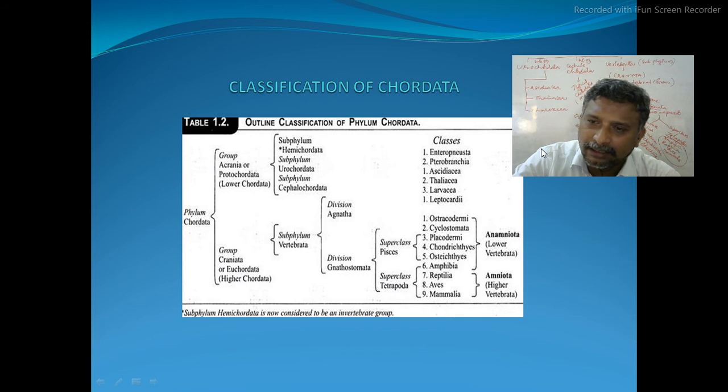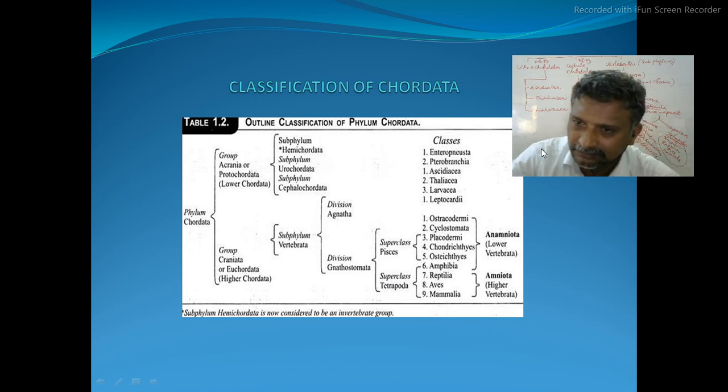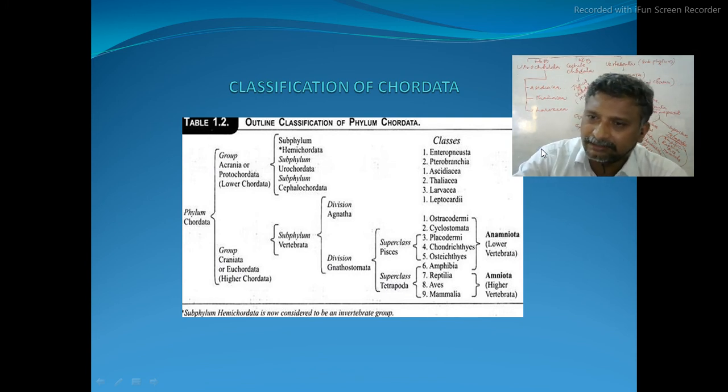The other name of Urochordata is Tunicata. Why do we call it Urochordata? Because the notochord is present in the tail of the organism, hence we call them urochordates.